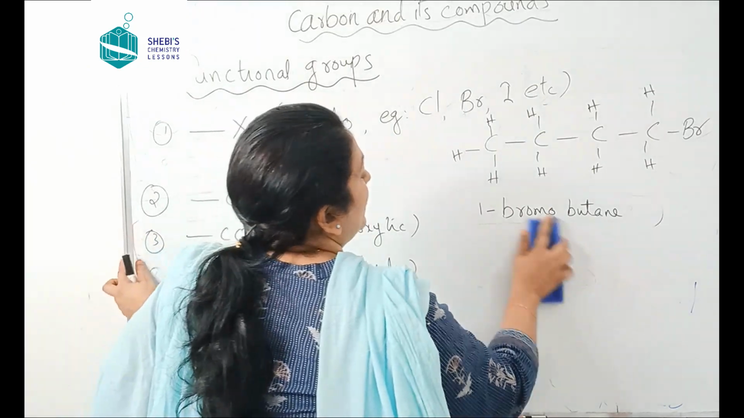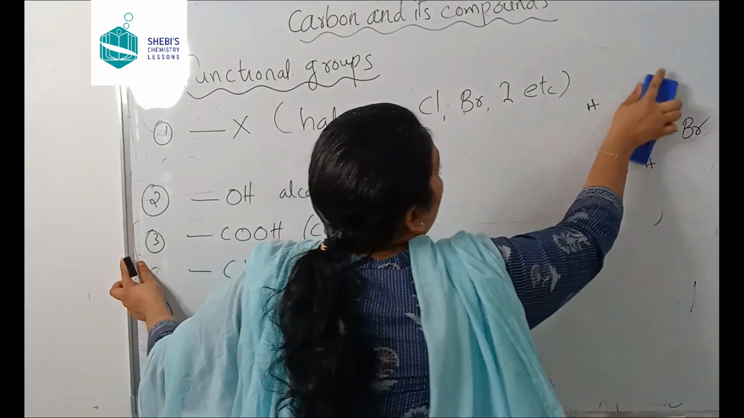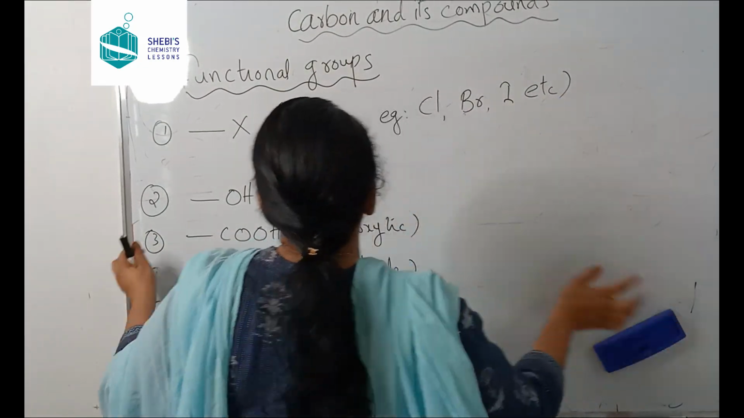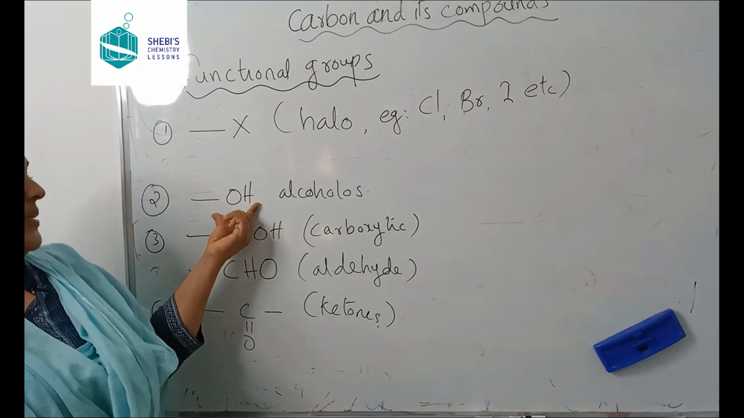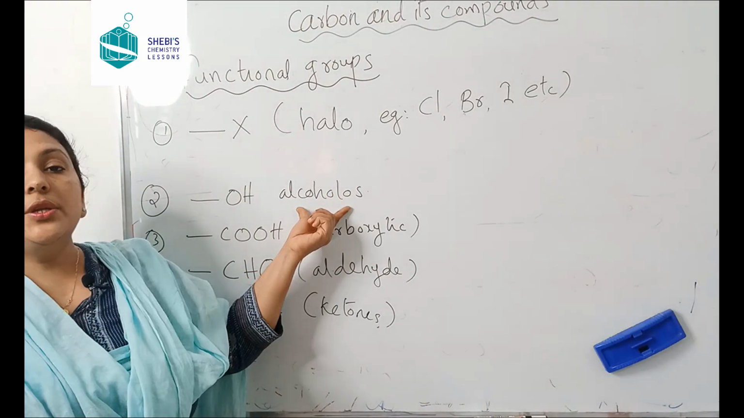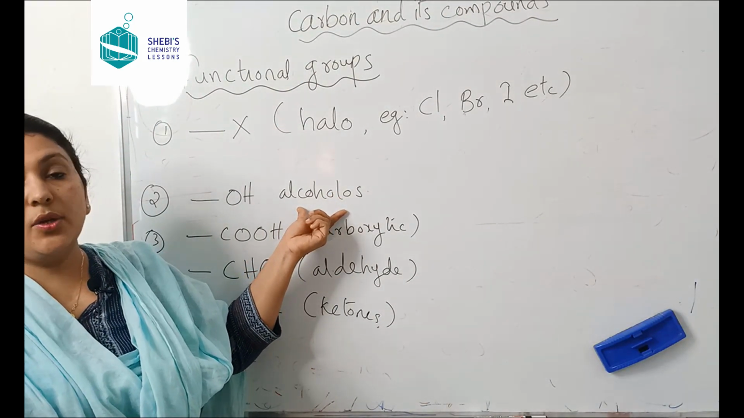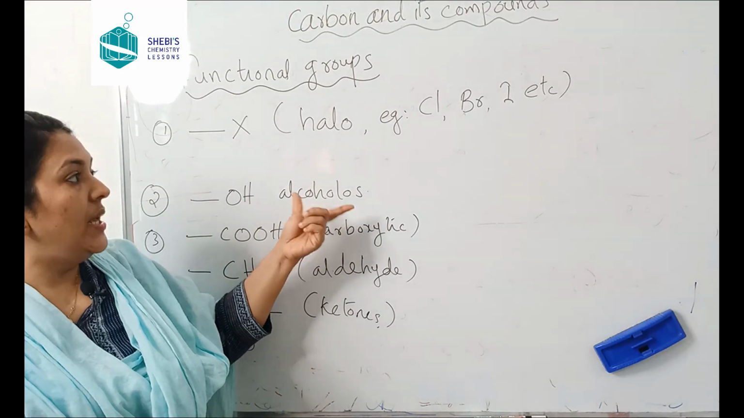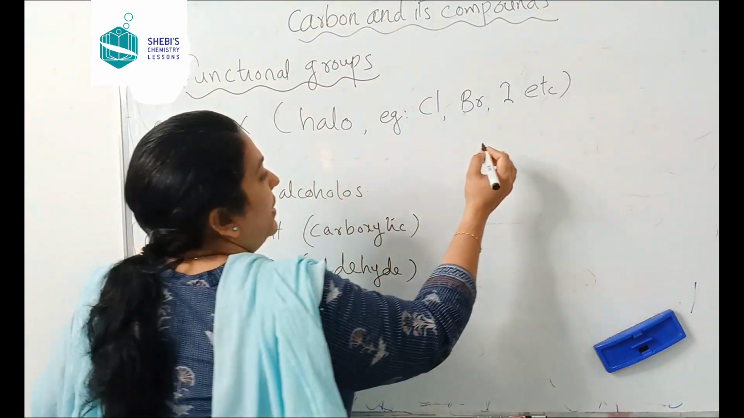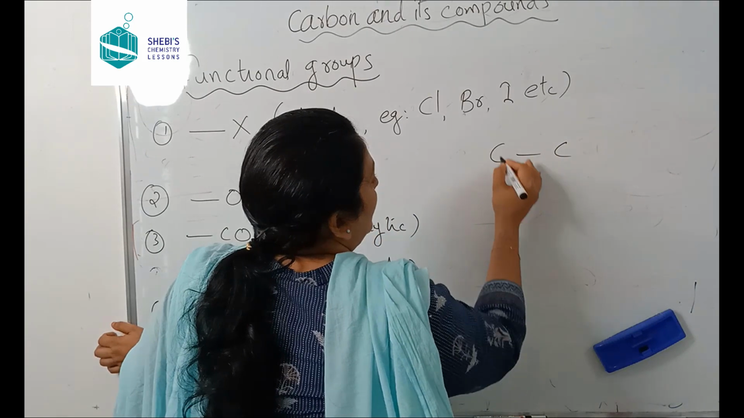We will move to the second example, which is OH. So what is OH? OH is the functional group of alcohols. They are called alcohols. One example, for example, I'll take a short one.